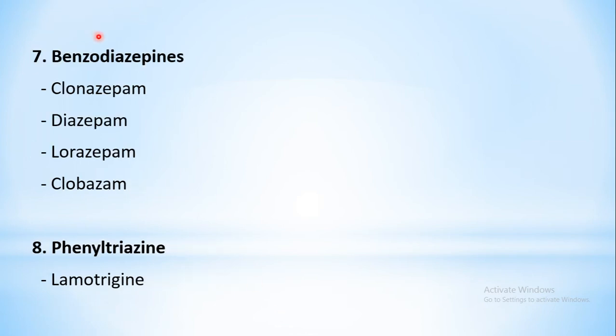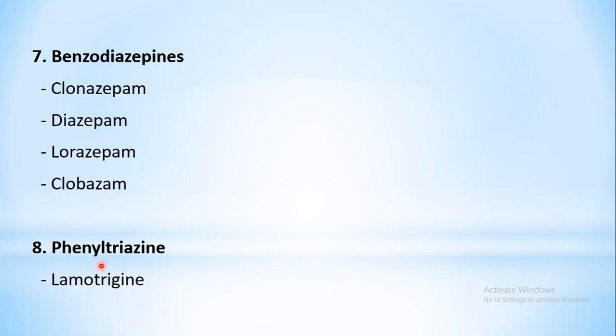Then the seventh class is benzodiazepines. As under the sedative hypnotic chapter we have seen, one of the subclassifications of benzodiazepines is anticonvulsant drugs. So certain benzodiazepines have specific anticonvulsant properties. Examples included are clonazepam, diazepam, lorazepam and clobazam.